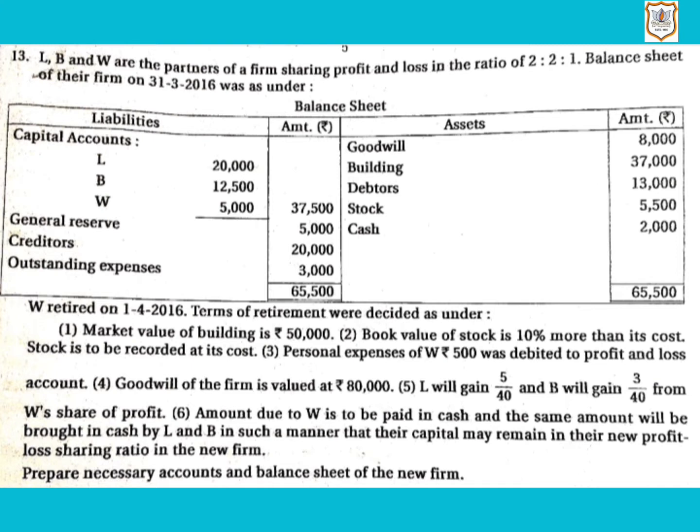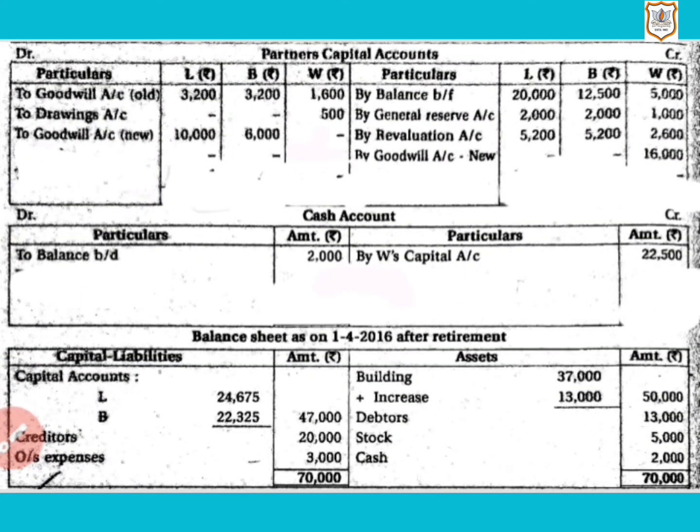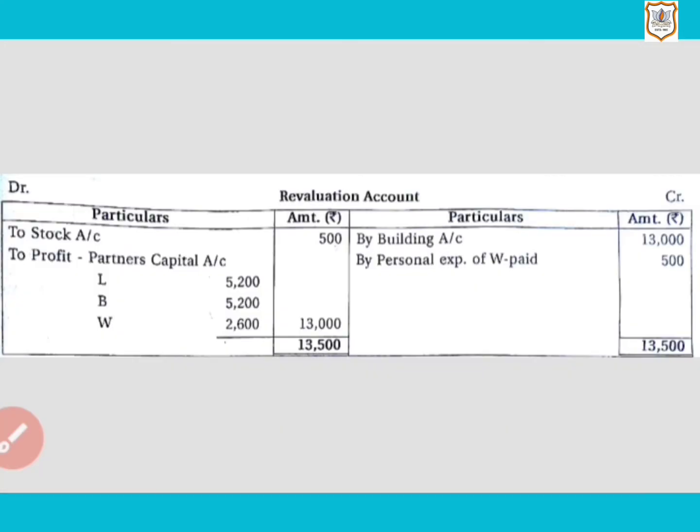Here is the question. L, B and W are the partners of a firm sharing profit and loss in the ratio of 2:2:1. The firm's balance sheet is given as on 31st March 2016. W retired on 1st April 2016 and some terms of retirement are given. So let's start. Here we have to prepare revaluation account, then partners' capital account, cash account and new balance sheet as on 1st April 2016 after retirement. So let's start with the first point.